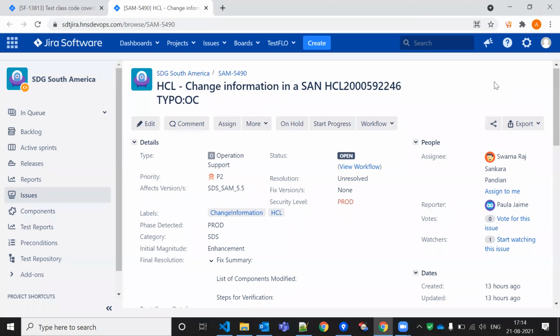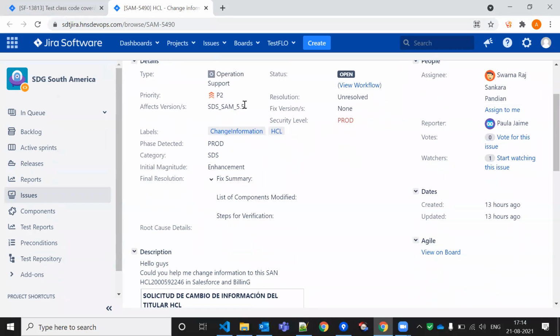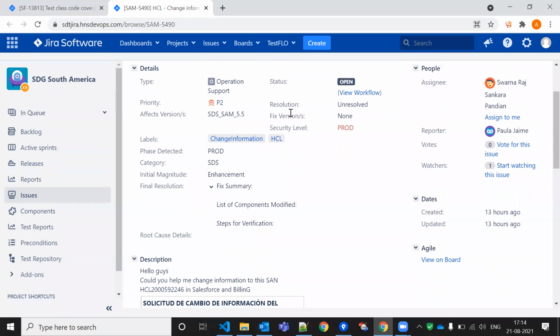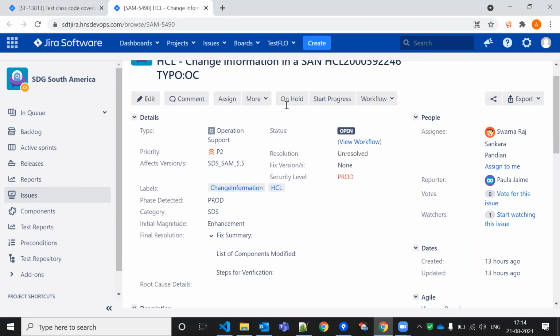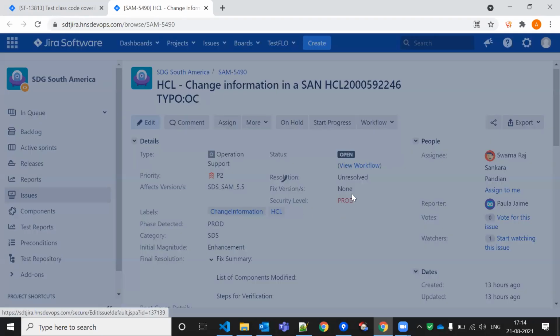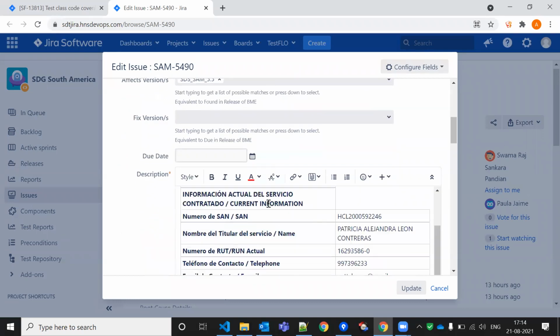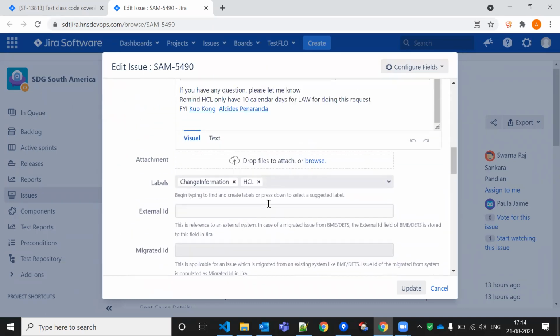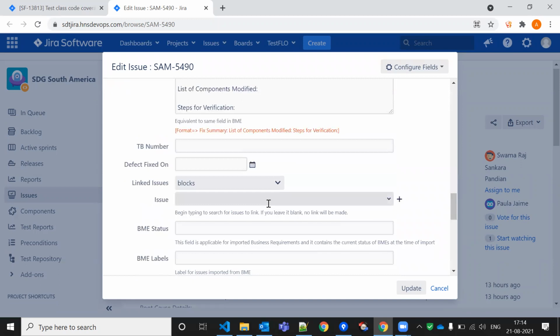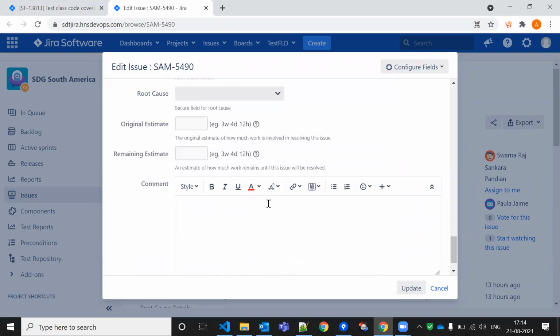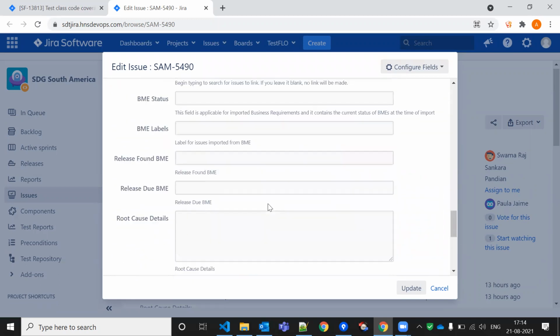Whatever they do, they will mention in this assignment. So this is resolved. Resolution is unresolved now. If I edit this one, suppose this is resolved, I will press this one and it becomes resolved. It's basically a follow-up tracking tool. Right, exactly. That is a tracking tool only.